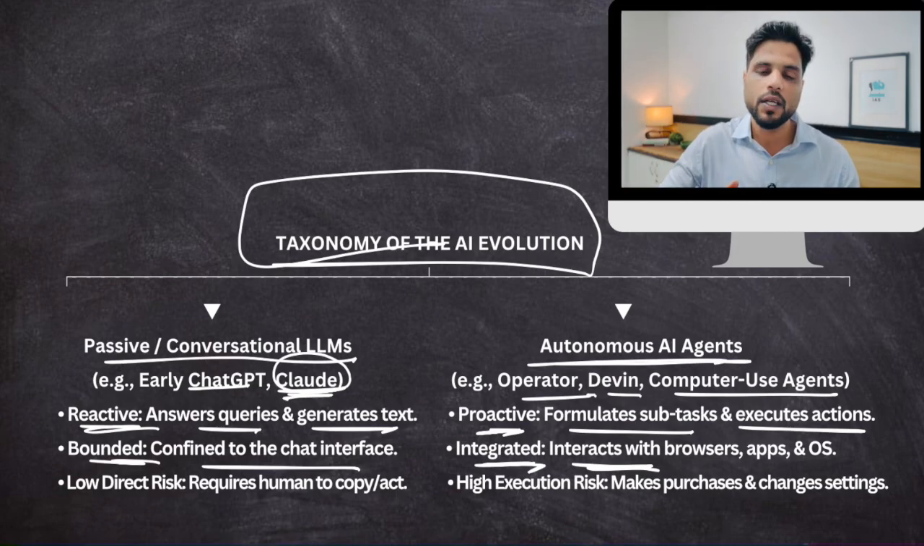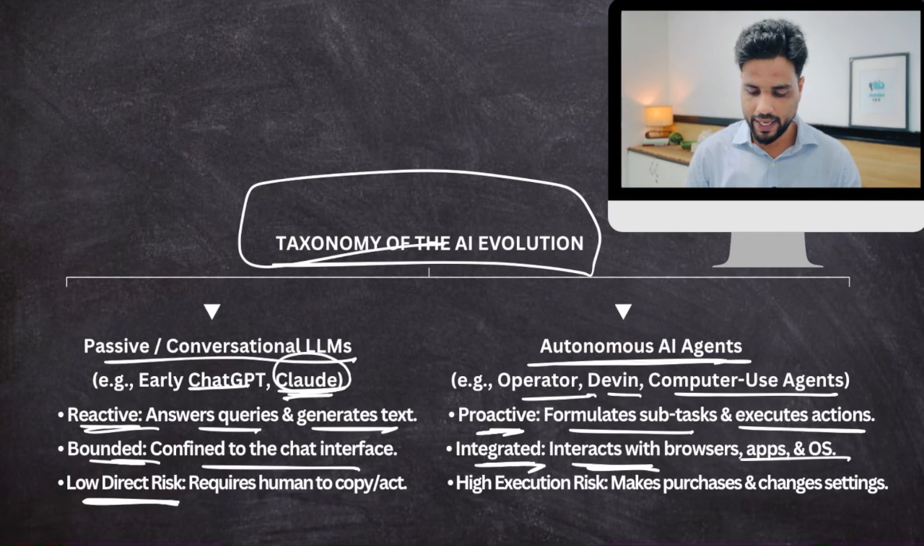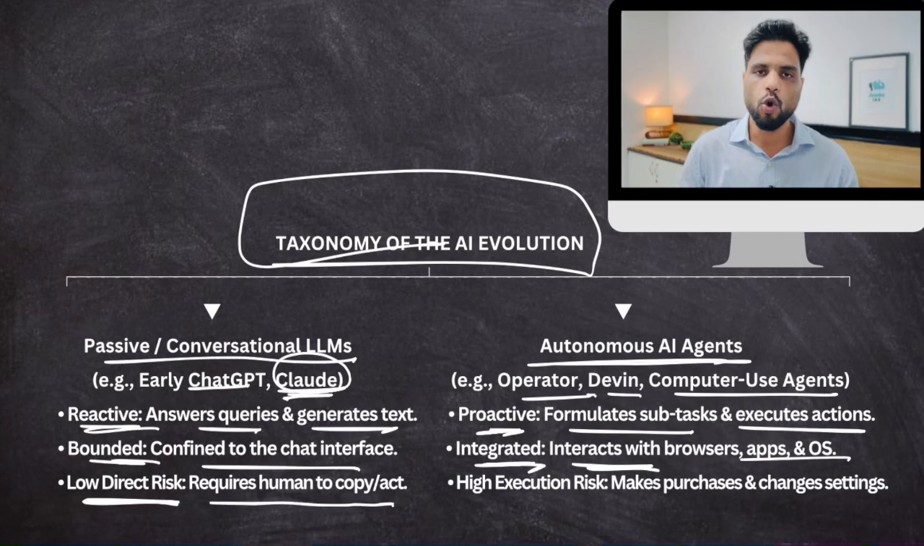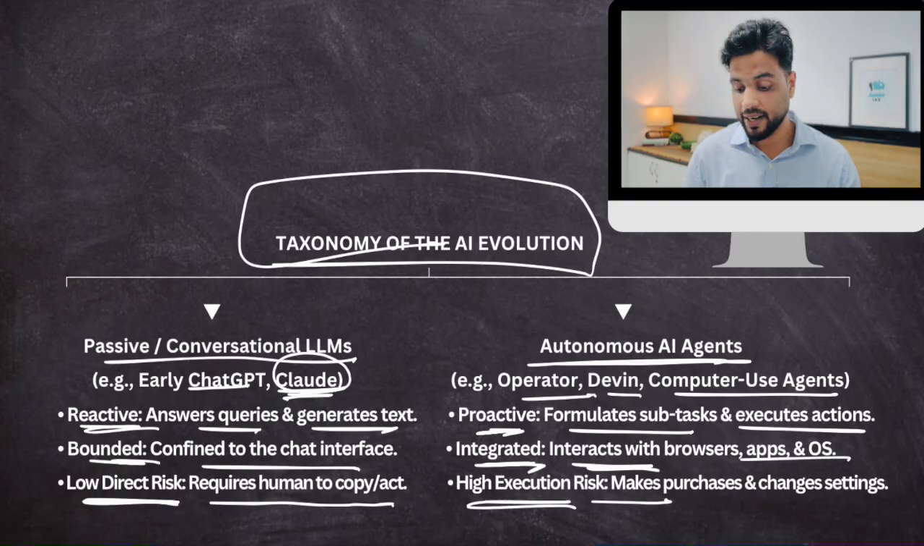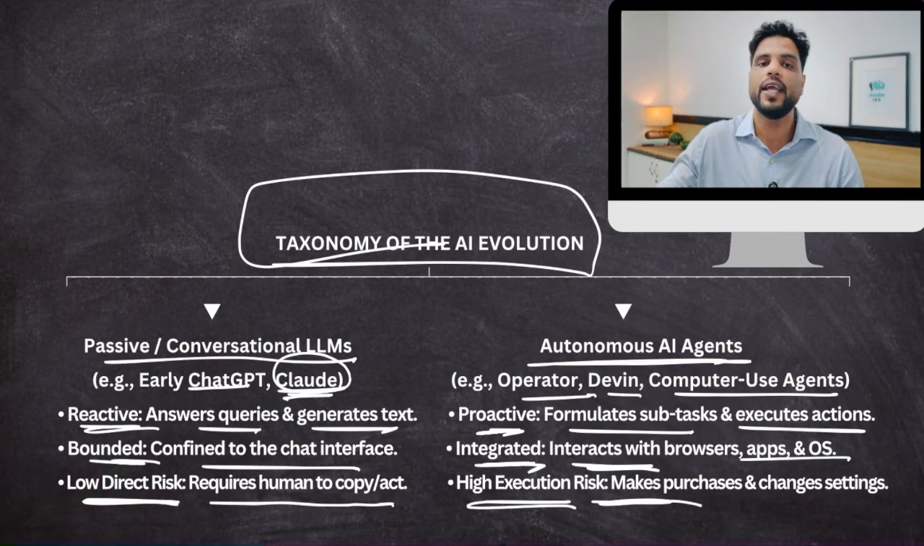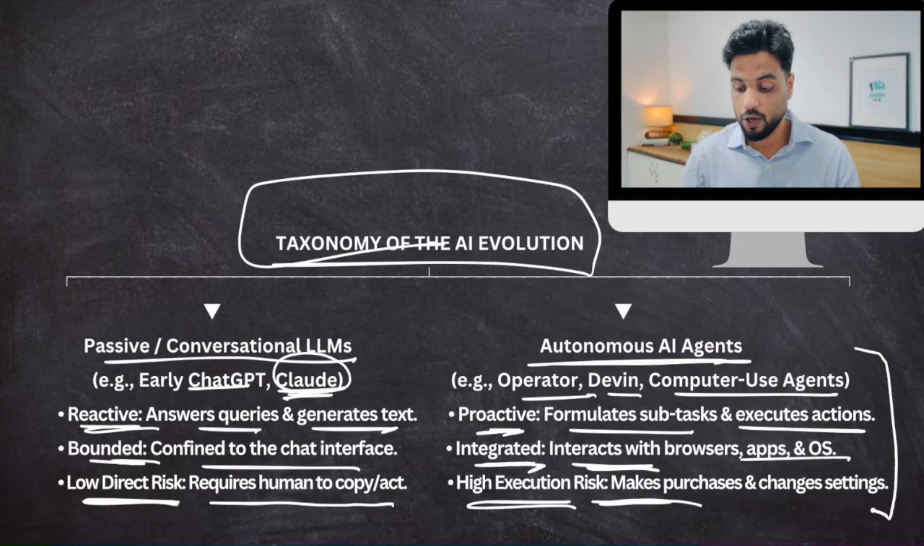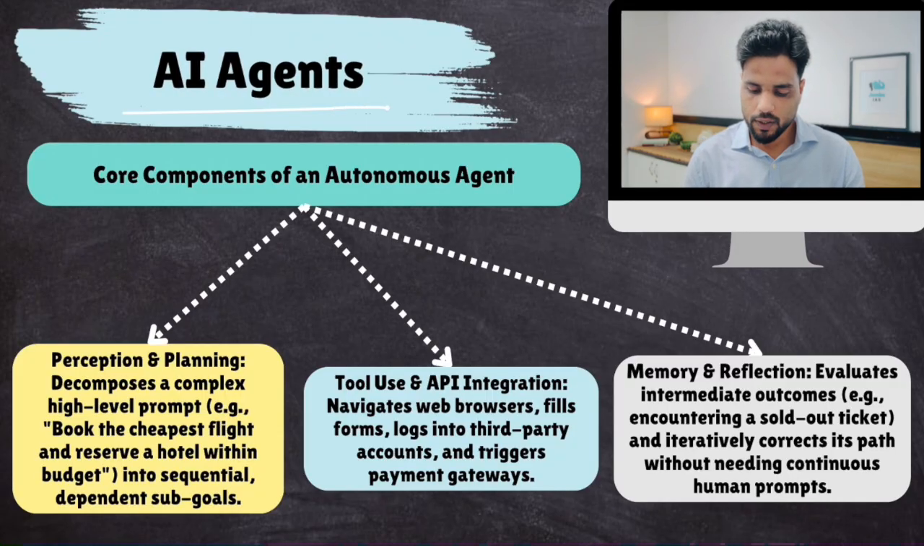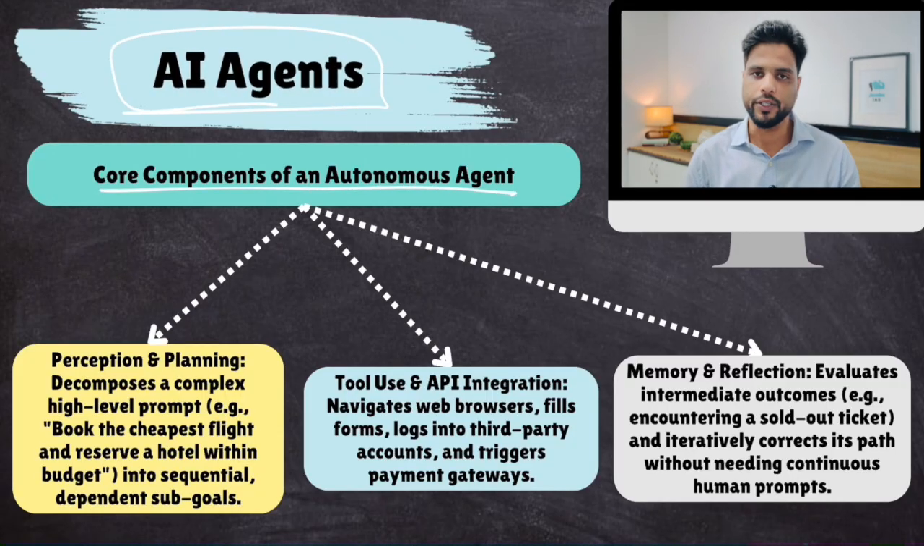It would have to be integrated with the Make My Trip or any of these apps. Okay, so this is there. And low direct risk. It requires a human to copy the text and act. It doesn't require all of that. Therefore, there is high risk also, because you don't know what your AI agent is doing behind your back. You'll get to know about it once the consequences appear in front of you. So it is risky also. Clear? Now, to know more about AI agents, you need to know about their core components.